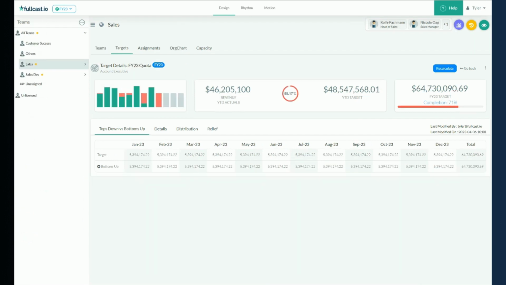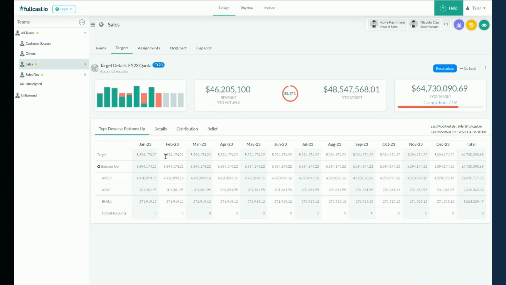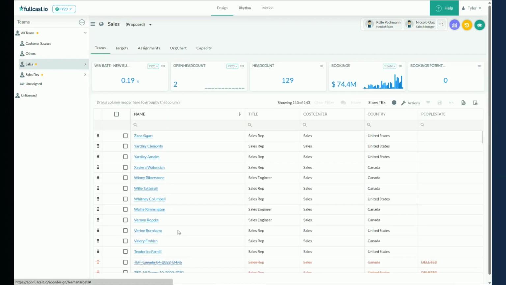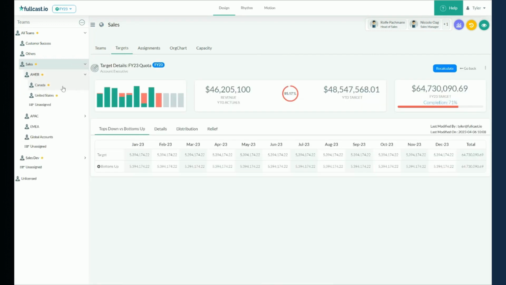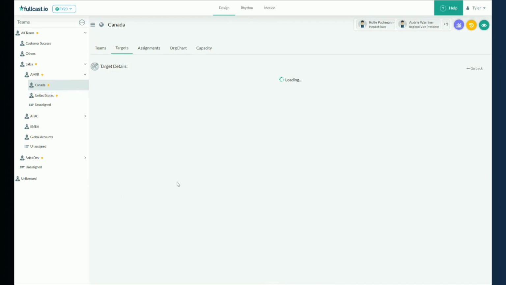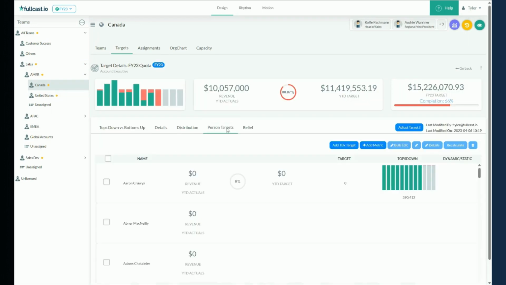Now on the team side, functionality is very similar in the tops down, bottoms up, but we focus on a team's approach. So instead of accounts and territories in the grid, we actually have people. And from a targets perspective, if I go to sales and EMEA and Canada, I can actually see person level targets. The big difference in why you would choose one over the other is if you're assigning targets directly to a person, so you are an enterprise rep, you get $1 million in quota, then teams is where you probably